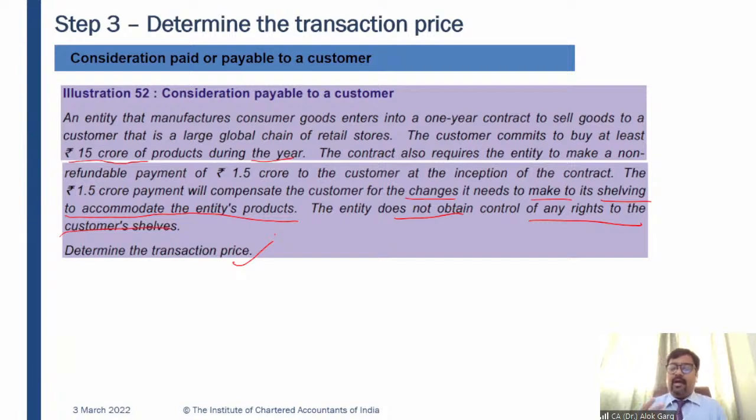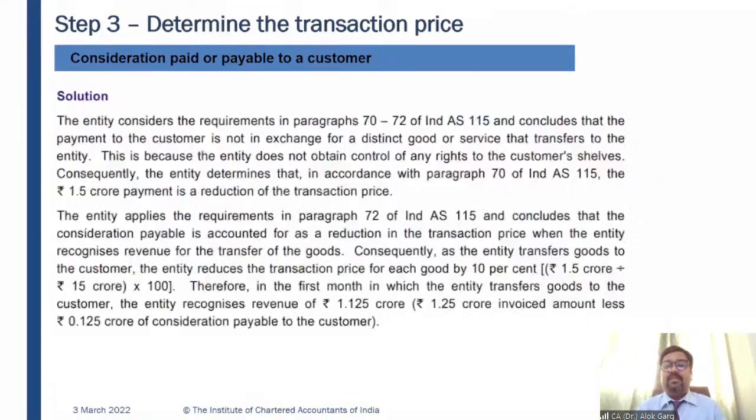But the amount payable by this particular entity does not give this entity any right over the customer's sales. So they have paid that, and it is at the discretion of the customer. Whatever the customer wants to do, he will do that, right? So probably the customer will not keep the goods only there. The customer will keep the goods at other places also, right? So determine the transaction price. Tell me what is the transaction price in this case.